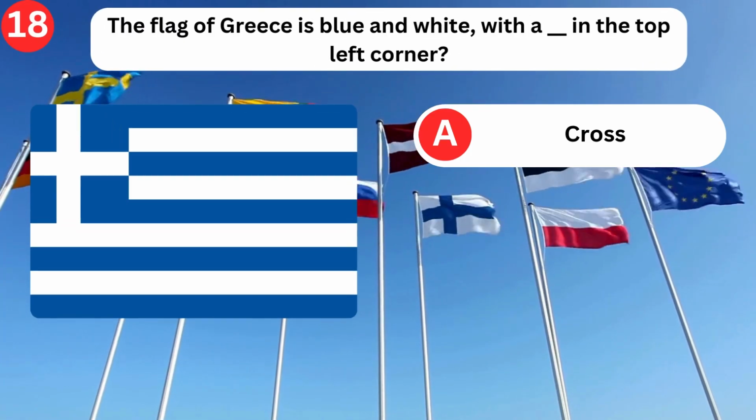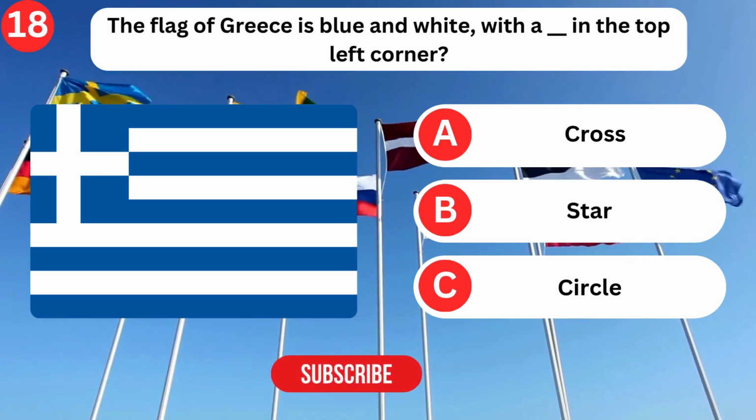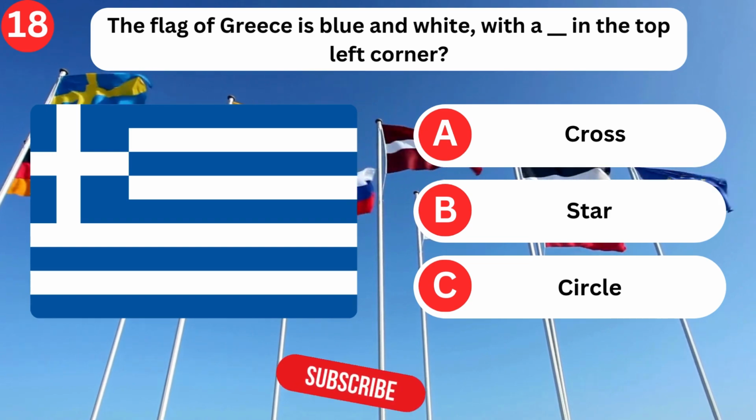The flag of Greece is blue and white with a blank in the top left corner. Cross, star, circle. Cross.